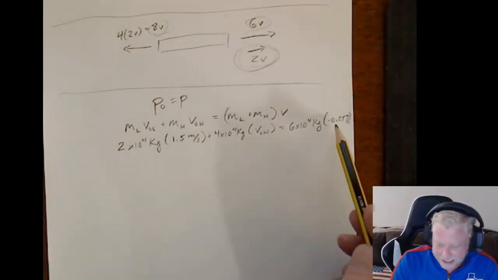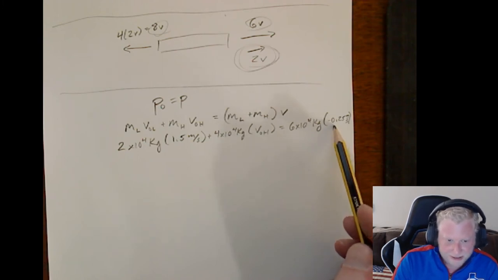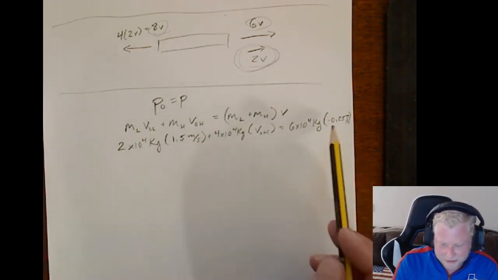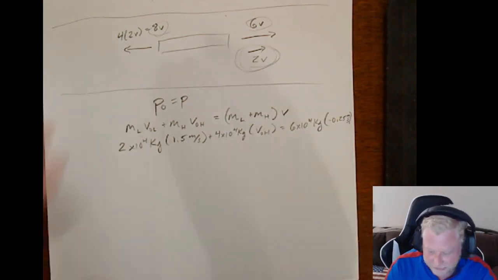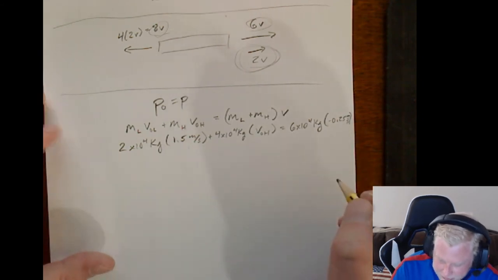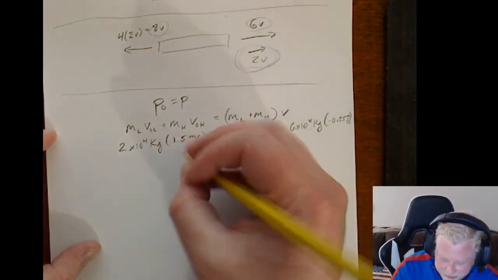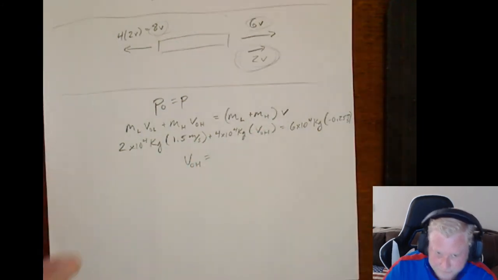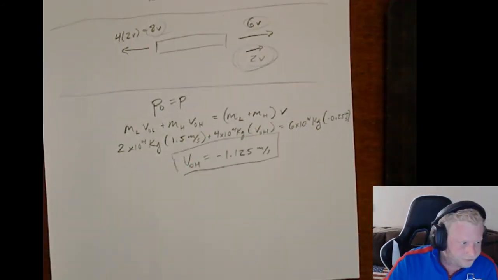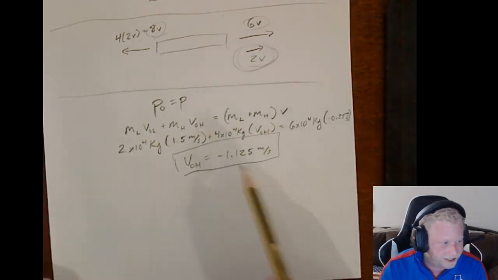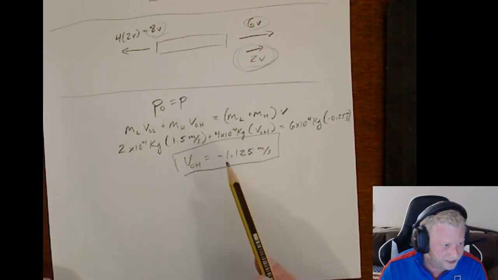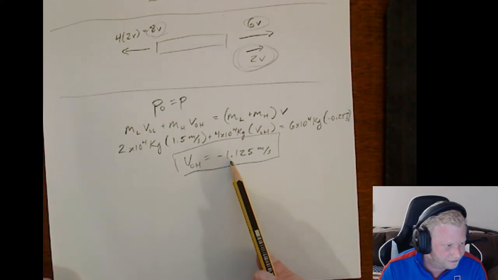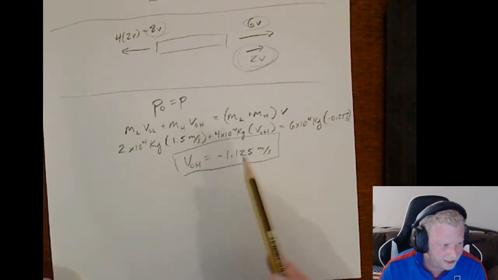Now, the reason I made this guy negative is because they tell us that the collision causes the lighter cart to go in the opposite direction. Right, so the lighter cart was initially going in the positive, now it's going in the negative. So, go ahead, do your algebra. And you should end up with an initial velocity of the heavy cart as negative 1.125 meters per second. Right, again, that answer makes sense. You got negative for the direction and a lesser speed.